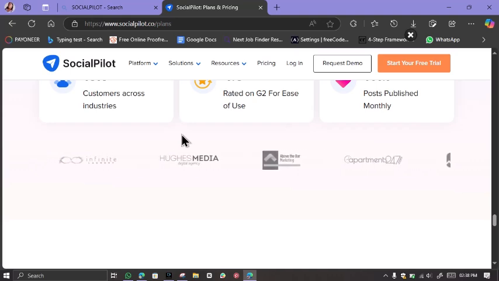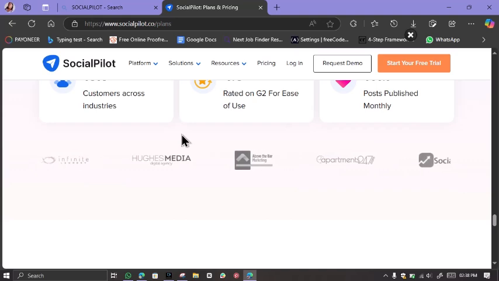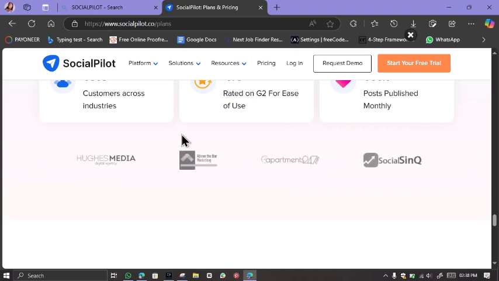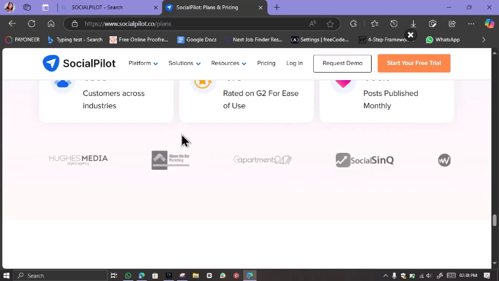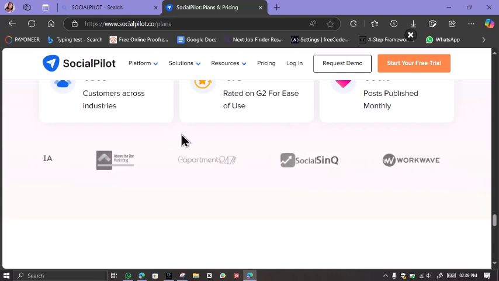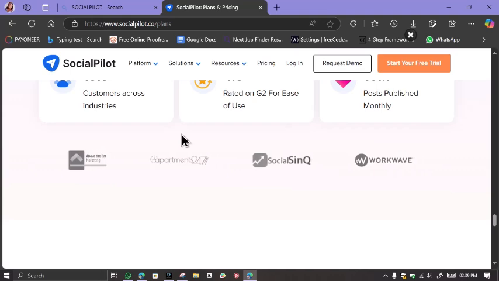So I'm going to give you some alternatives for those that don't want to use it. You can use Buffer, you can use Hootsuite, you can use Sprout Social, you can use Later, you can use Agorapulse. Now, this actually helps. Now, what's my final thought on SocialPilot?